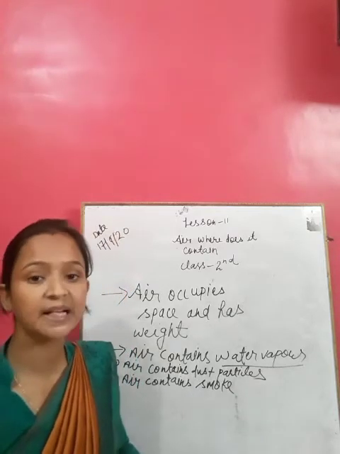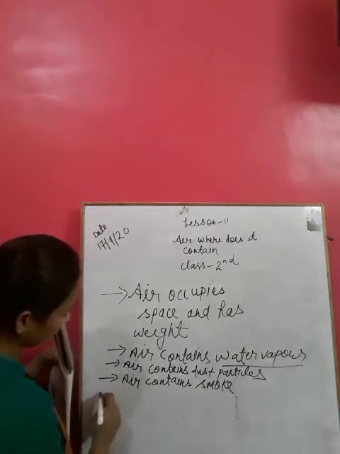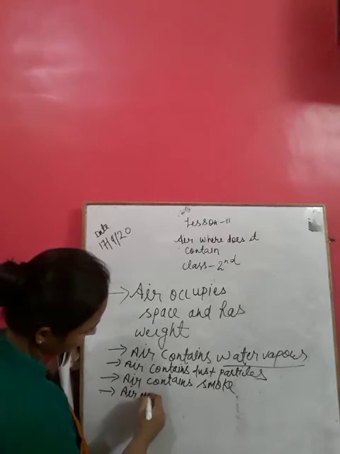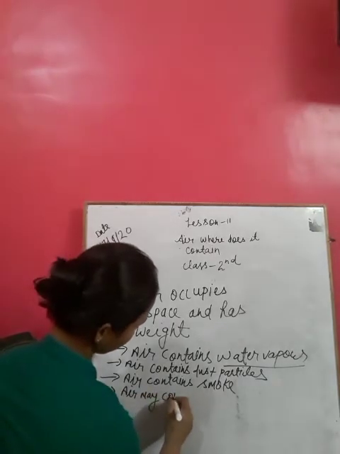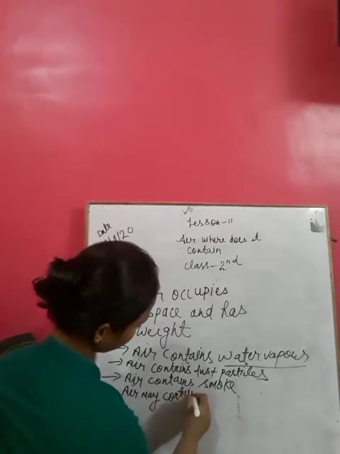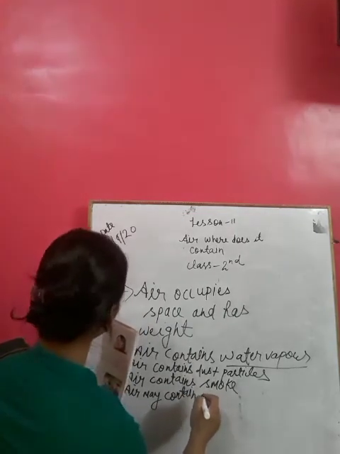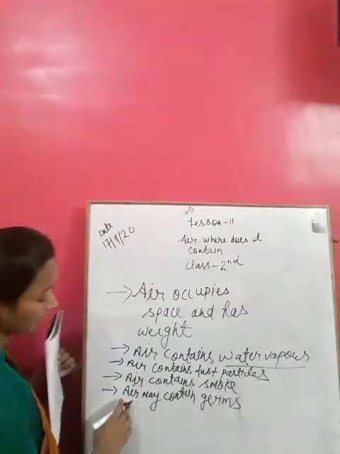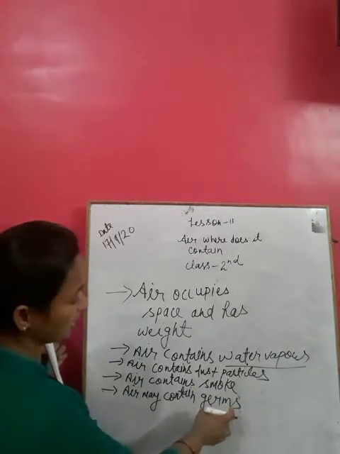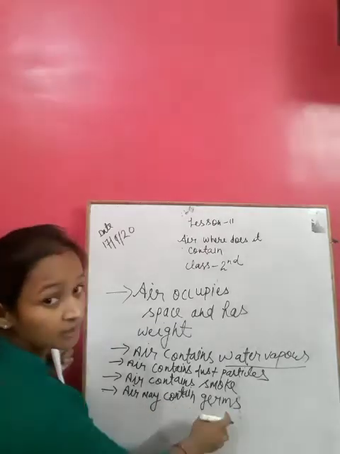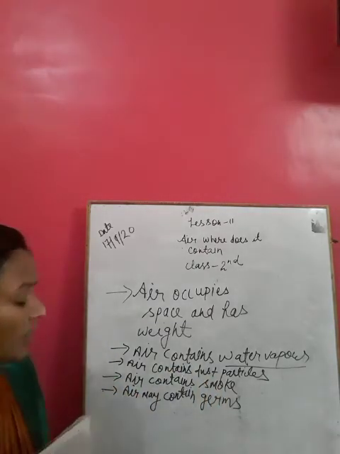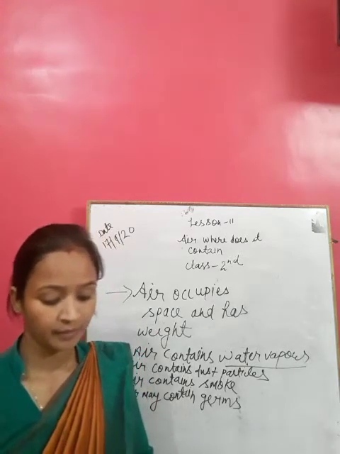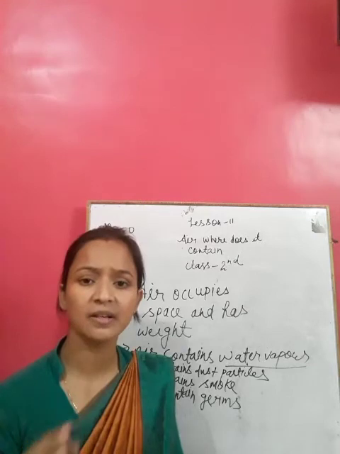Next, air may contain germs. Germs are very small living things.